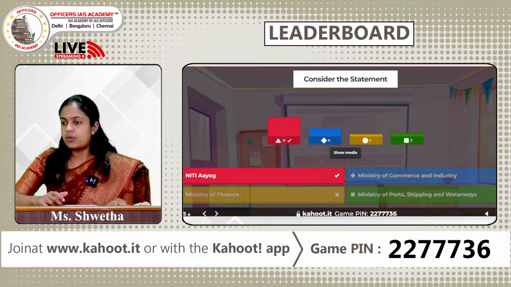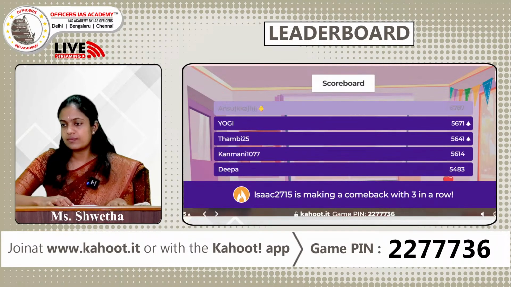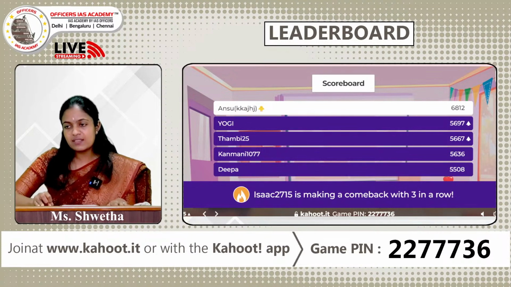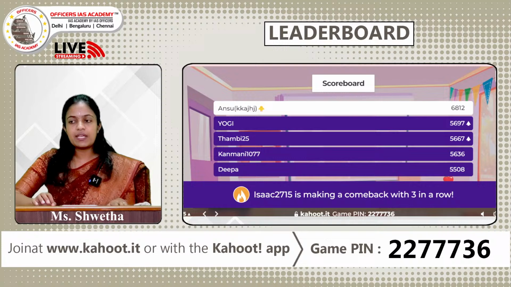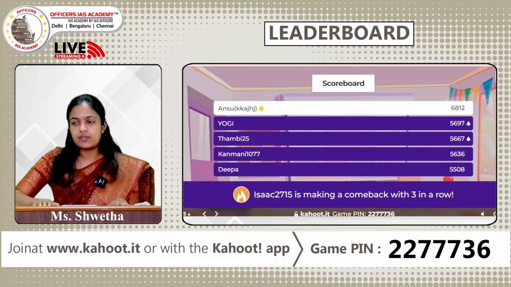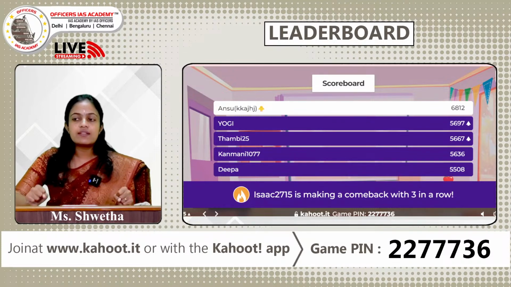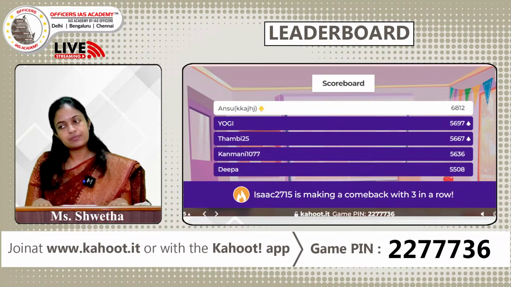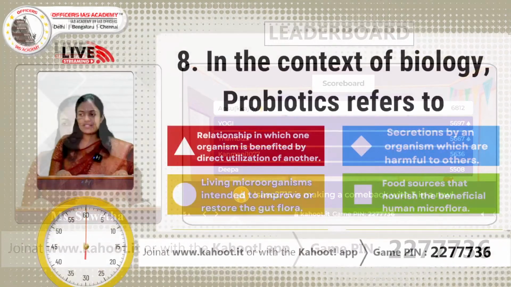Passing on to the leaderboard. Okay, we have Anshu on the first place, Yogi is on the second, in the third place we have Thambi, on the fourth we have Kanmani, and on the fifth we have Deepa. Isaac, you have made a comeback with 3 in a row. Great going, guys. Others, come on please, I want you all to try and answer more quickly. Passing on to the next question for today.